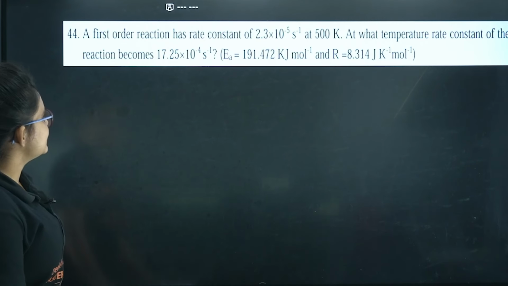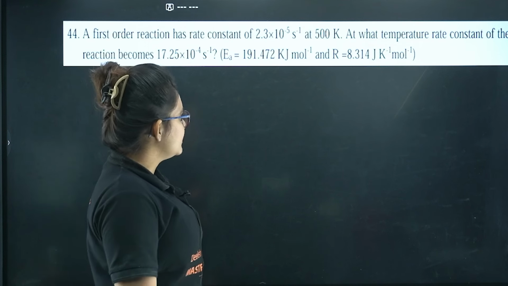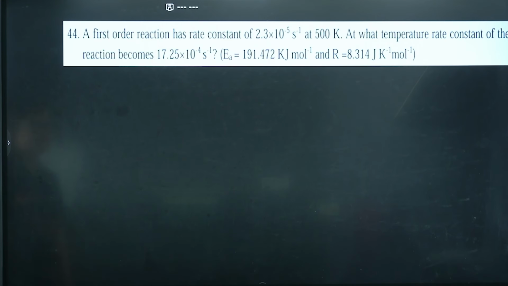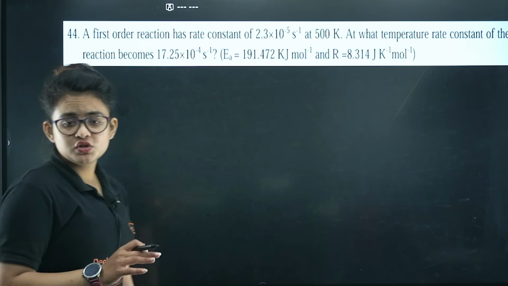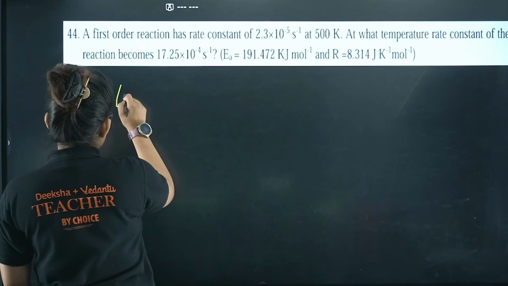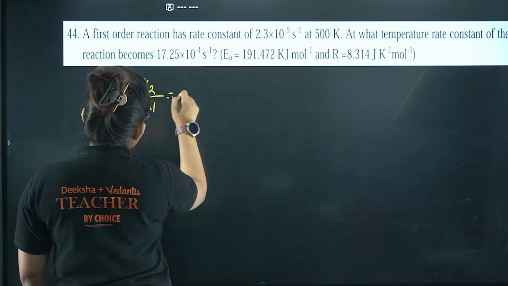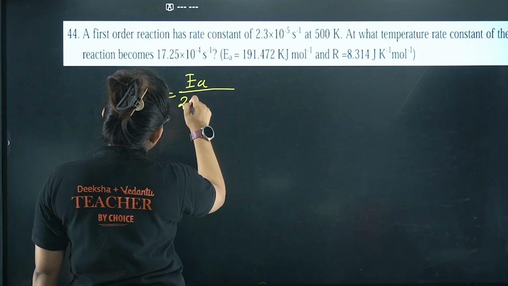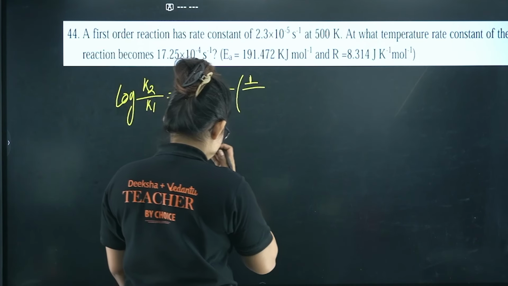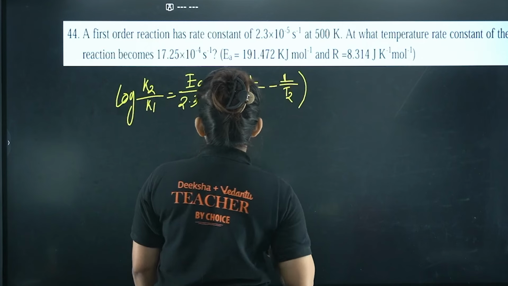A first order reaction has a rate constant 2.3 into 10 power minus 5 second inverse at 500 Kelvin. At what temperature does the rate constant of the reaction become 17.25 into 10 power minus 4? Here we are going to use the Arrhenius equation. So log K2 by K1 equals EA divided by 2.303 R into (1 by T1 minus 1 by T2). T2 we have to calculate.